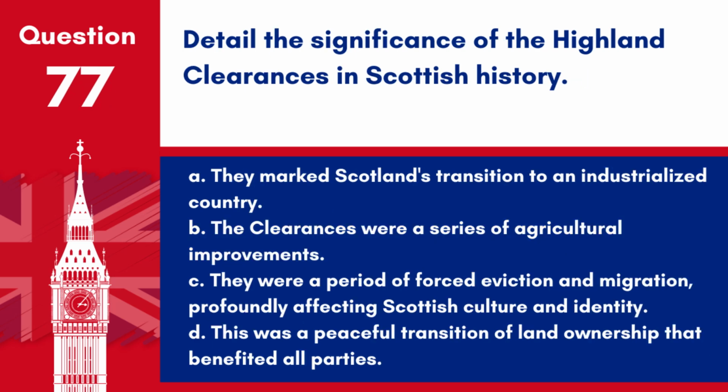Question 77. Detail the significance of the Highland clearances in Scottish history. A. They marked Scotland's transition to an industrialised country. B. The clearances were a series of agricultural improvements. C. They were a period of forced eviction and migration, profoundly affecting Scottish culture and identity. D. This was a peaceful transition of land ownership that benefited all parties.